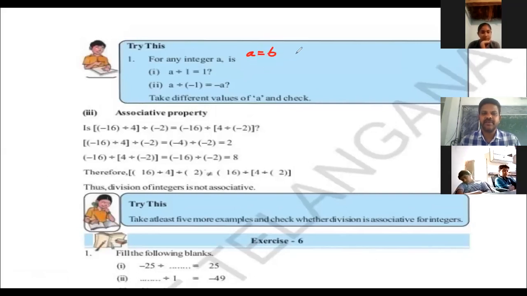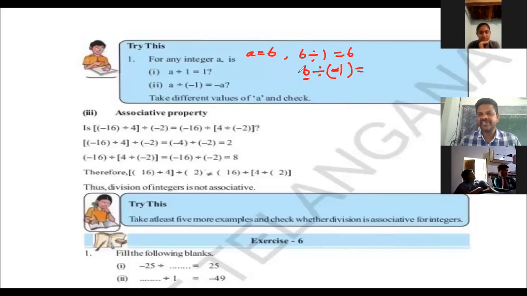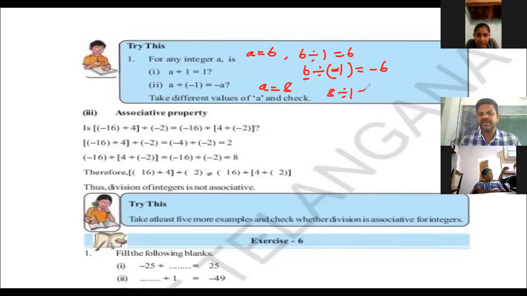6 divided by 1 equals 6. 6 divided by -1: when a number is divided by -1, the result is the additive inverse of the dividend. The dividend is +6, so we get -6. Take one more example: a equals 8. 8 divided by 1 gives the same integer. 8 divided by -1 gives -8.